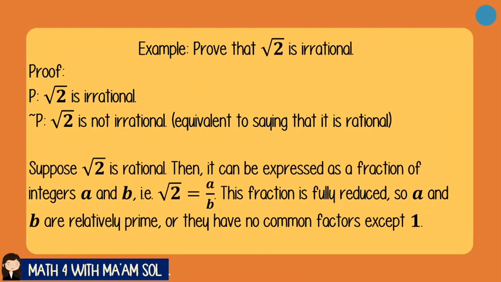Now, because we said that the square root of 2 is rational, then we should be able to express it as a fraction of integers a and b. That is, the square root of 2 is equal to a over b. This fraction is fully reduced, so a and b are relatively prime, or they have no common factors except 1.